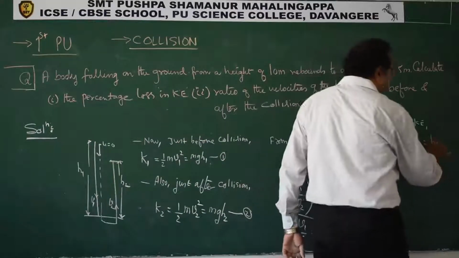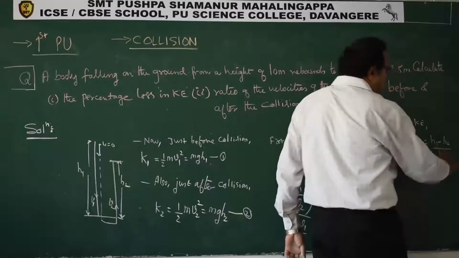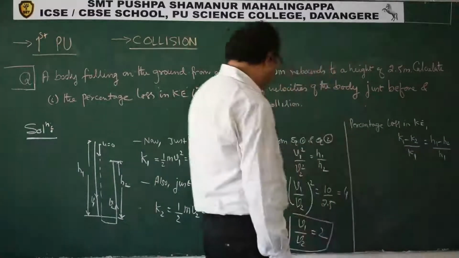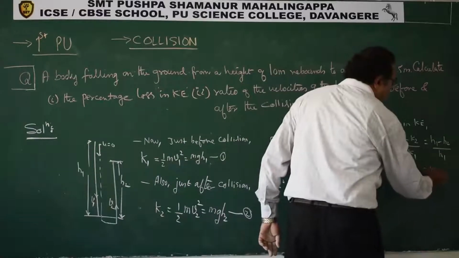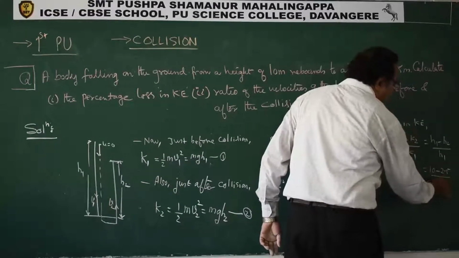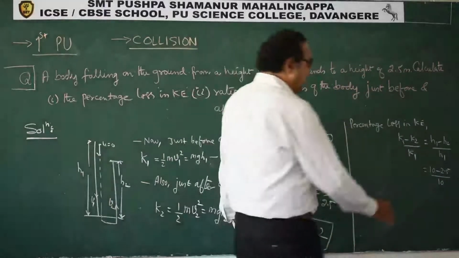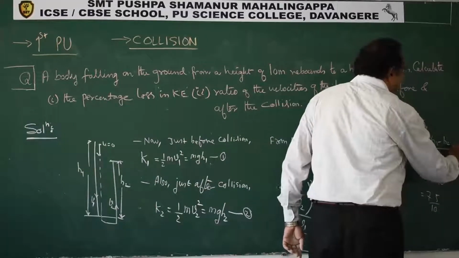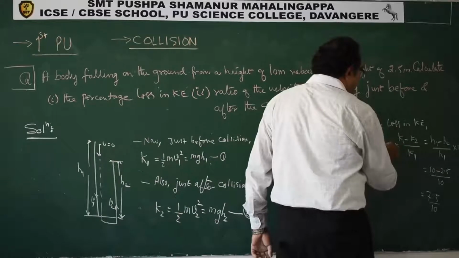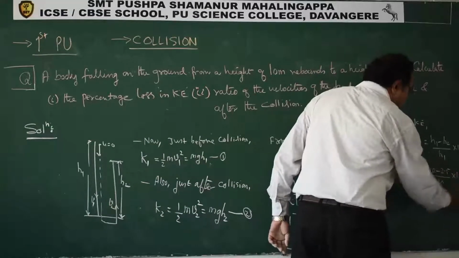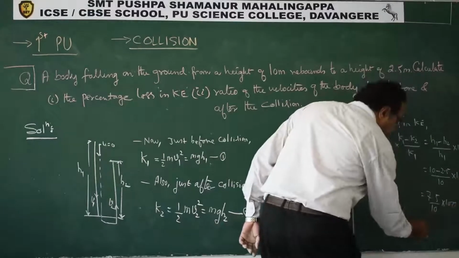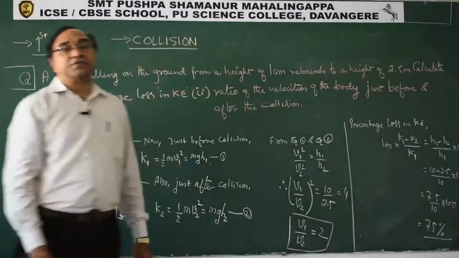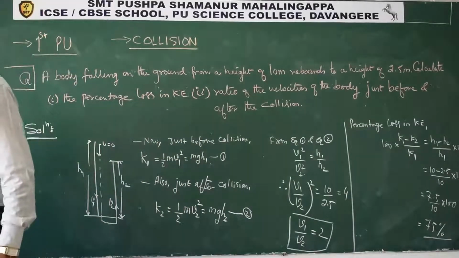So we can say this is nothing but h1 minus h2 by h1. h1 is how much? 10. So 10 minus 2.5 by 10. This is nothing but 7.5 by 10, into 100. Percentage we want. So multiply by 100 on both sides. So this we get as 75% loss in the kinetic energy that is happening in this particular situation.